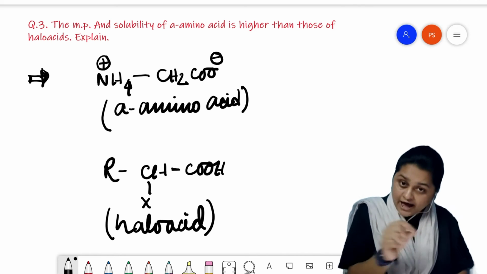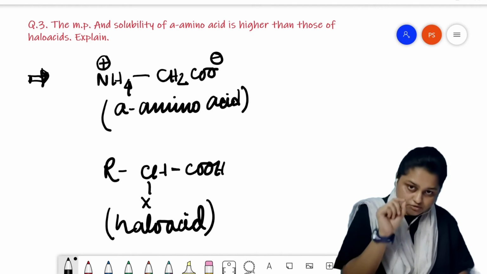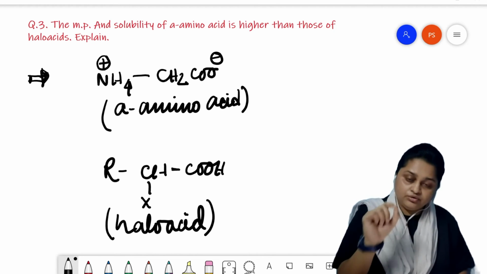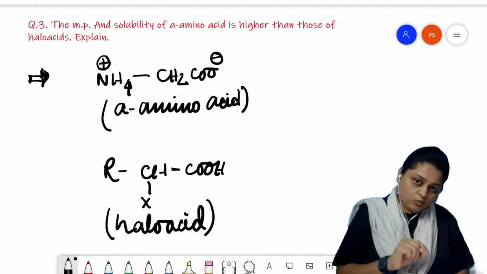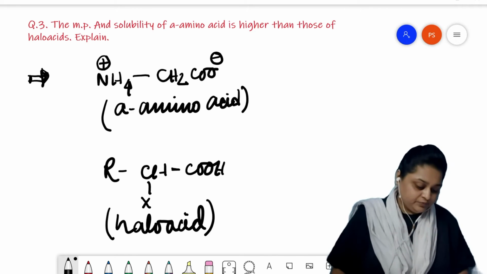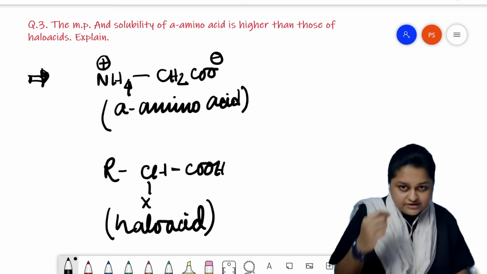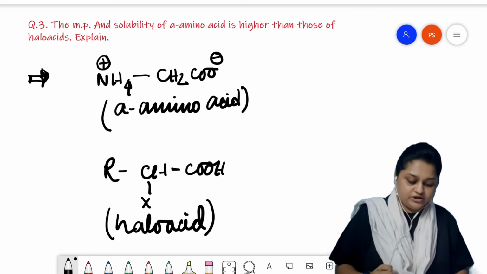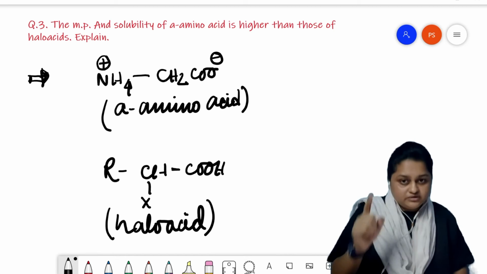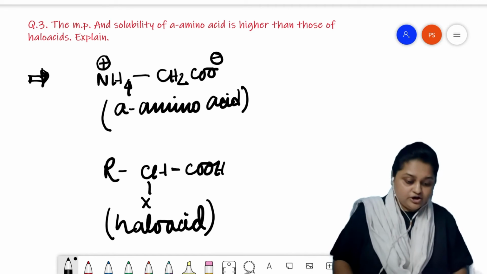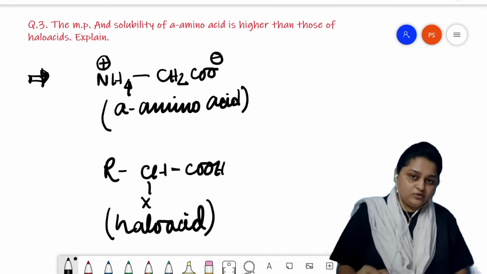In halo acid, on the contrary, only the COOH terminal can form hydrogen bonding with water, resulting in higher solubility of alpha amino acid in water compared to the halo acid.